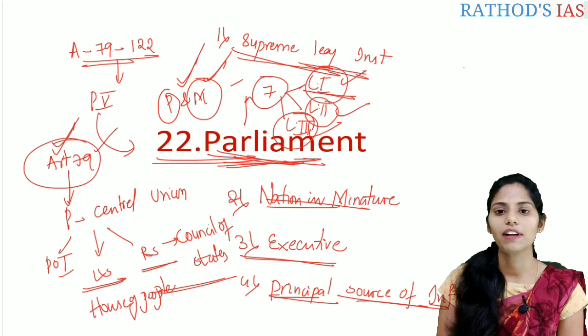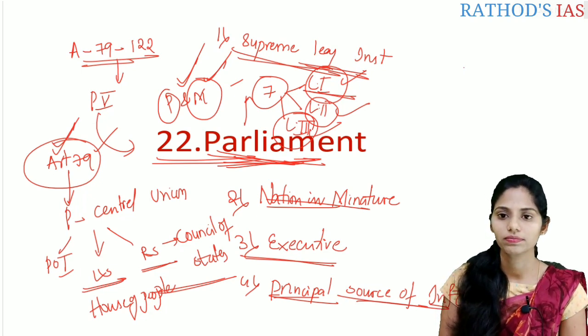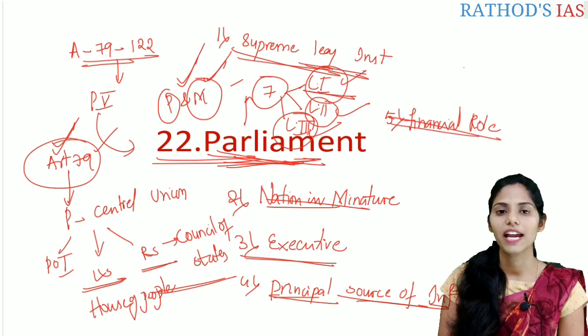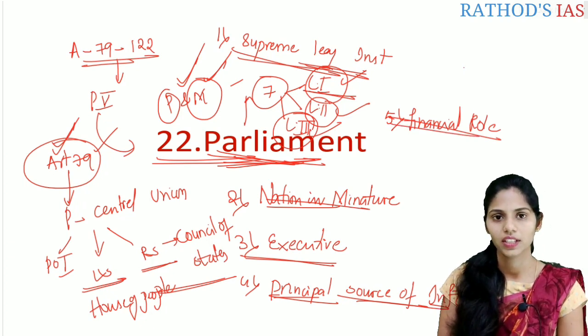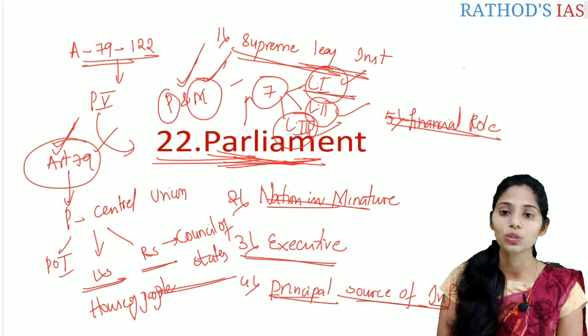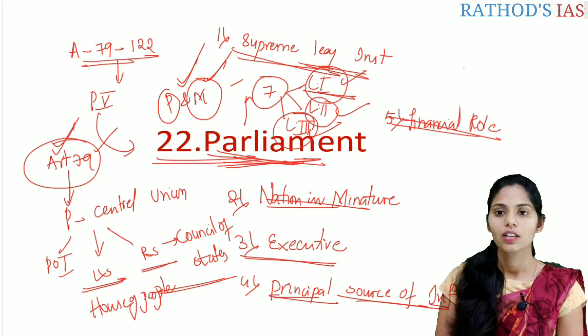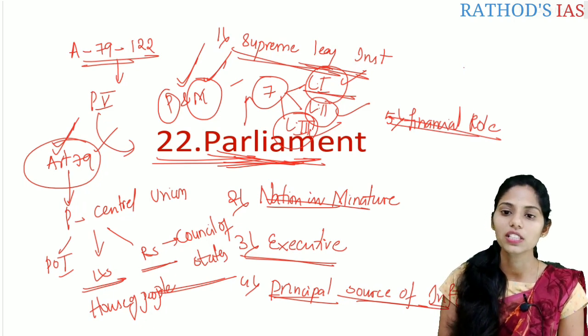And the next important function is the financial role. When you're talking about the financial role, there is a budget, correct? So whenever the budget is passed, it talks about the money to be spent for the various schemes, etc. in the further year. And the next important one is the constitutional role.